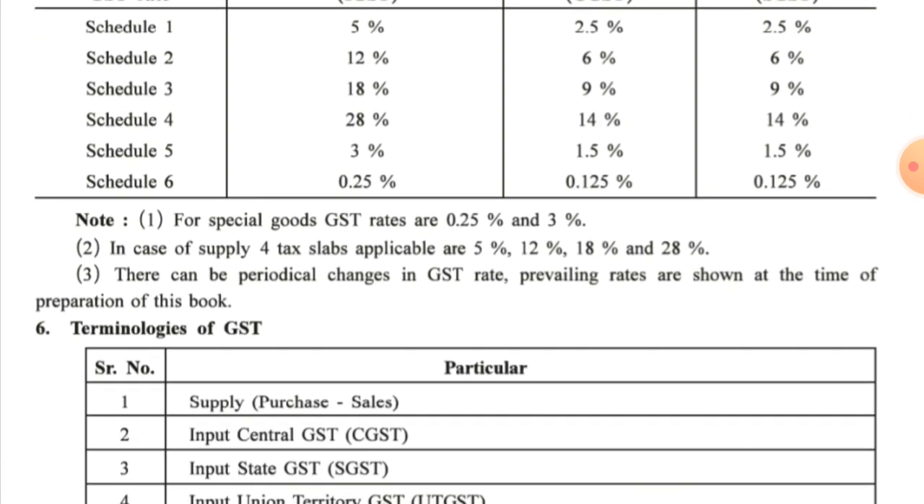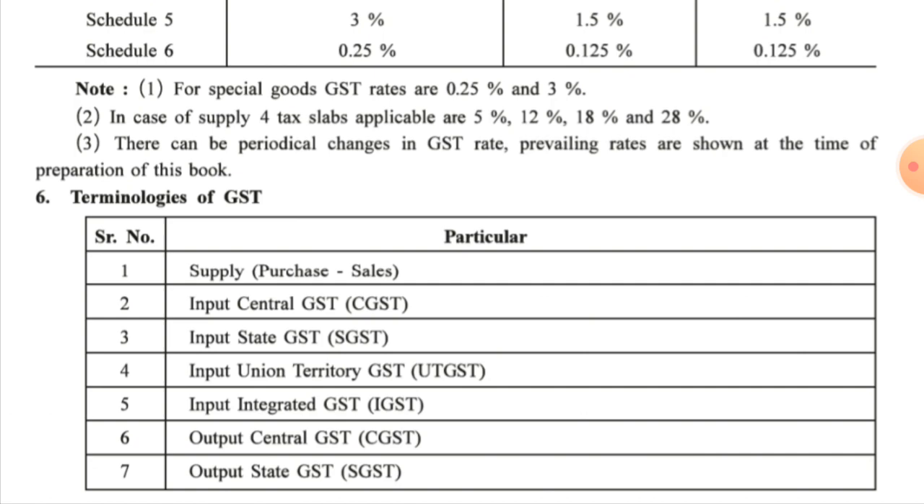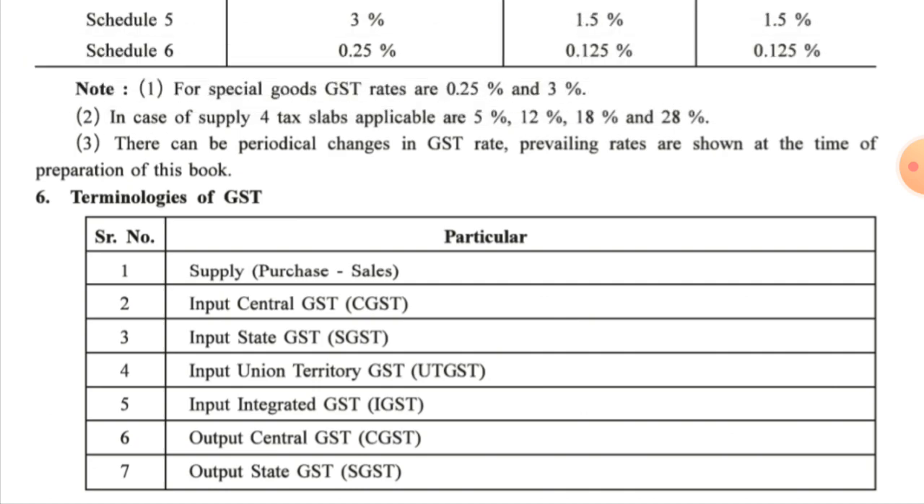Now let us understand the terminologies of GST. Supply can mean purchase or sell. Generally we are using only the word supply. It may be purchase also, it may be sell also. Input central GST, that is input CGST, means the transaction is related to purchase. Input state GST, that is input SGST, means state related tax on purchase. And for union territory purchase, it is called input UTGST. And input integrated GST means a purchase related transaction between two states or two union territories, called input IGST, that is integrated goods and service tax.